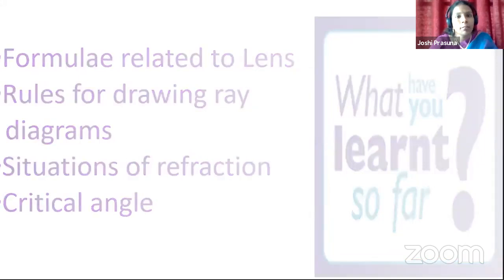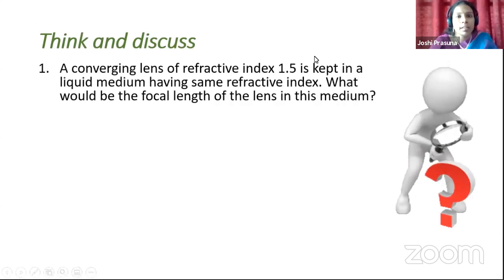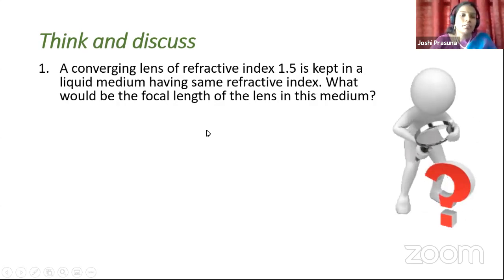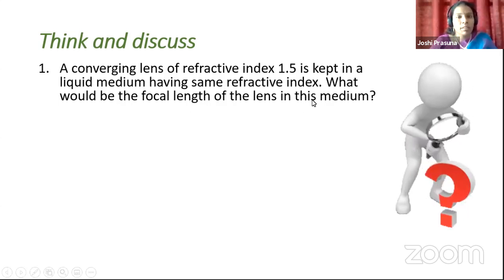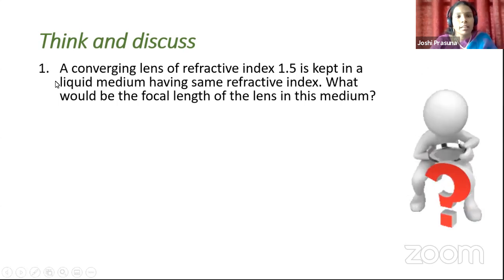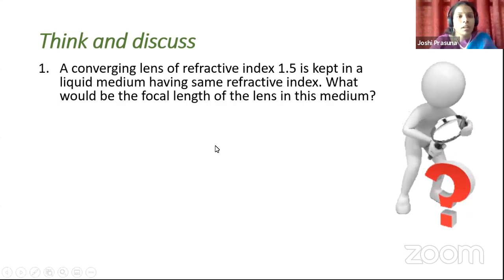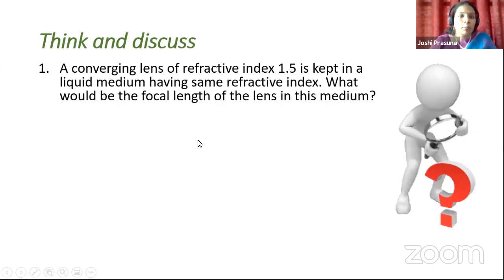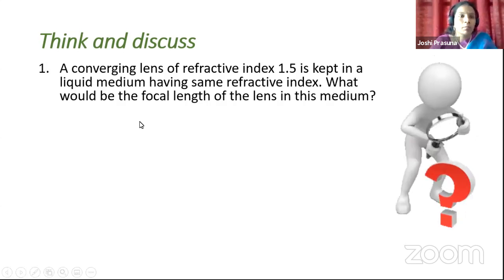So here I have some questions to check your understanding. Some numerical problems are given here. First one: a converging lens of refractive index 1.5 is kept in a liquid medium having the same refractive index. That means the liquid medium also has a refractive index of 1.5. What could be the focal length of the lens in this medium? Which formula will you use, children? Yes, you can use either the lens formula or the lens maker's formula to find out.